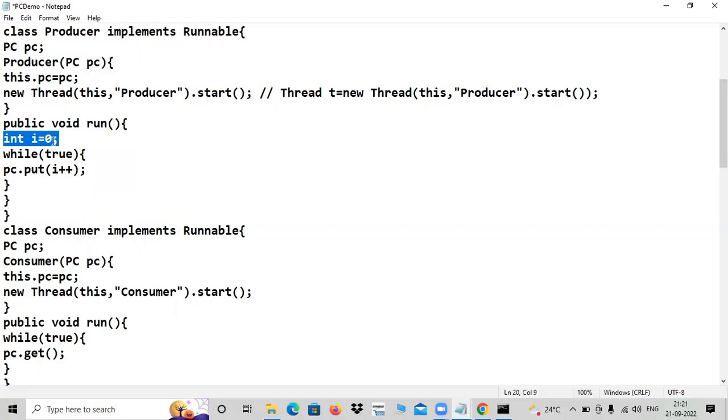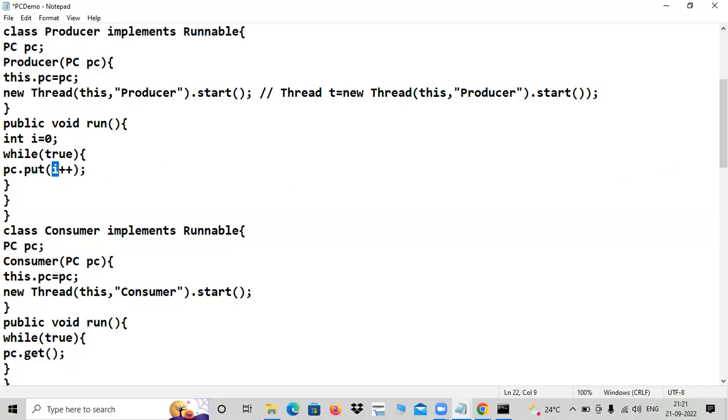i is initialized with 0. While(true), forcibly you enter inside. True means the gates are open, getting inside. pc.put, you are calling the put method and you are passing i++. What is i initially? 0. Post-increment operator. Believe that 0 is also a product, as if 0 is like indexing. It is also an object. Some object is there. So what is our concept? Don't forget, getting product from the city. In Dilsukhnagar there is a manufacturing unit, and the producer is going to produce the product. 0 is the product produced.